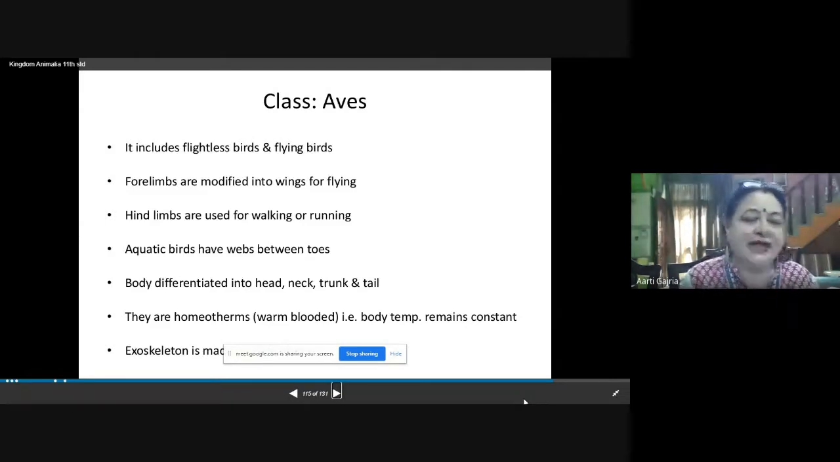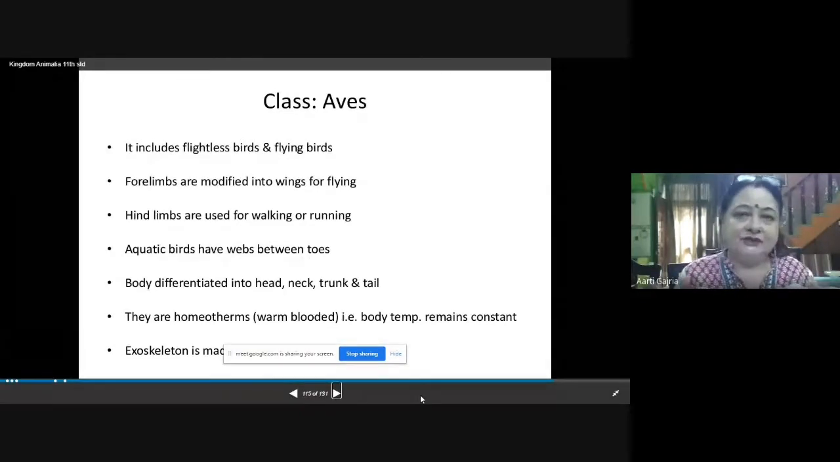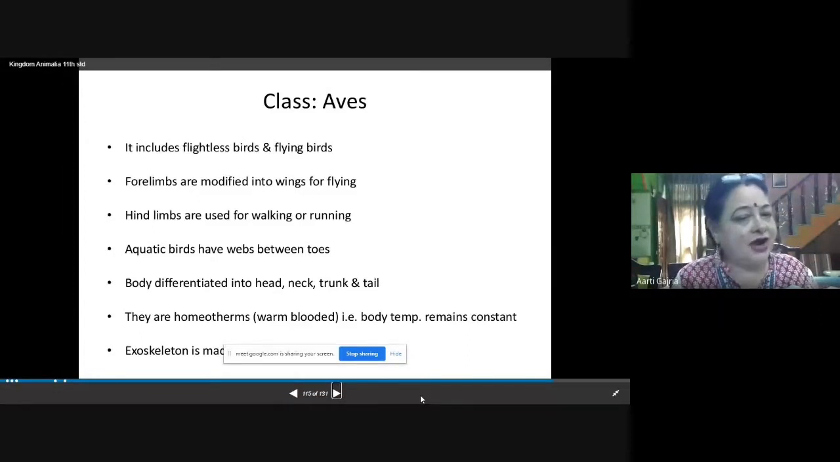Aquatic birds have webs between toes. The birds which are surviving in water have webs in between the toes for swimming purposes. For example, ducks and all. Body is differentiated into head, neck, trunk, and tail. So these are the portions which are well differentiated in the body: head, neck, trunk, and tail.